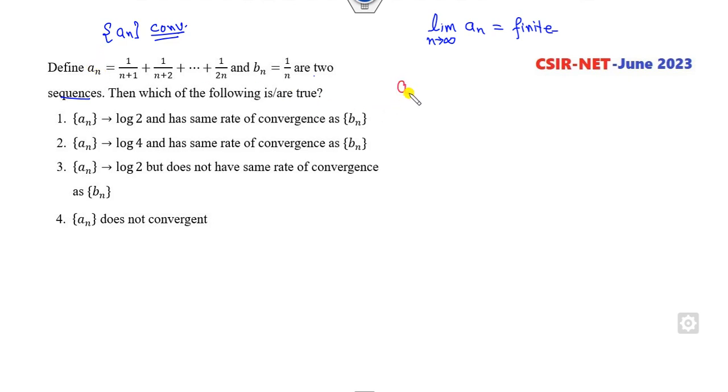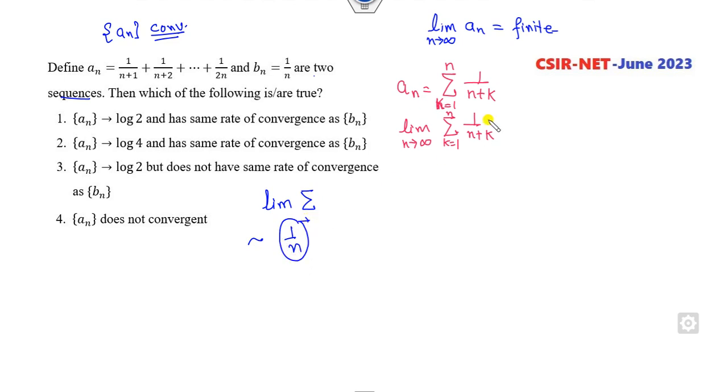Look at a_n. Can I write this a_n in terms of 1 over n plus k? So I can take the sum as k goes from 1 to n. Now I can take the limit as n approaches infinity of a_n. Now I think you remember the trick I told you in my previous PYQ question. Whenever there is a question of the limit and the summation, your target is to make 1 by n common. So can you make 1 by n common? You can take 1 by n outside, and the rest of the part will be 1 plus k by n.